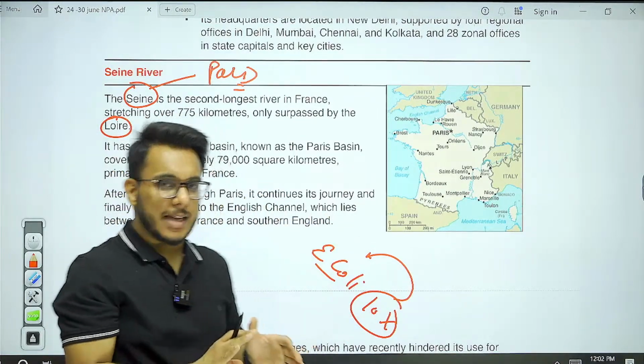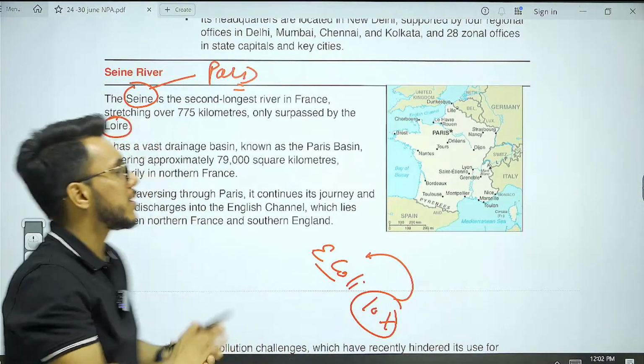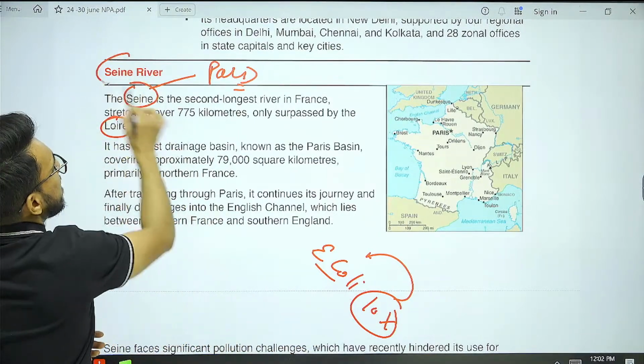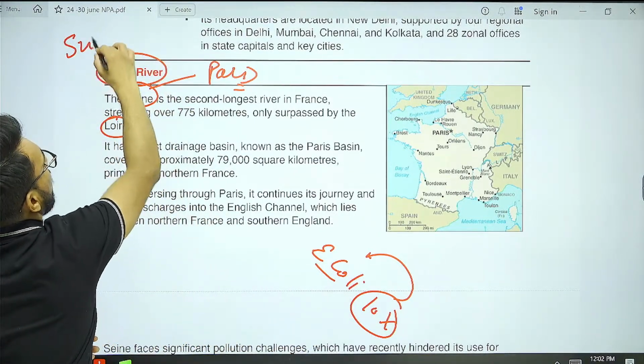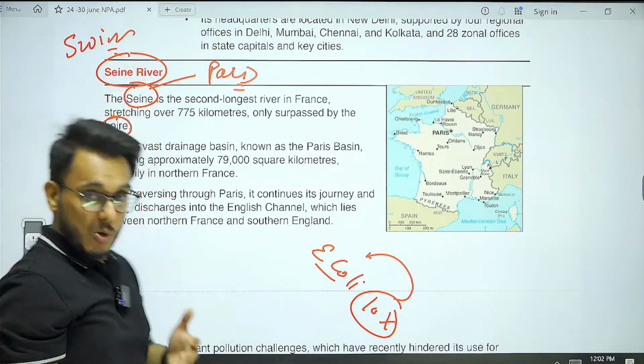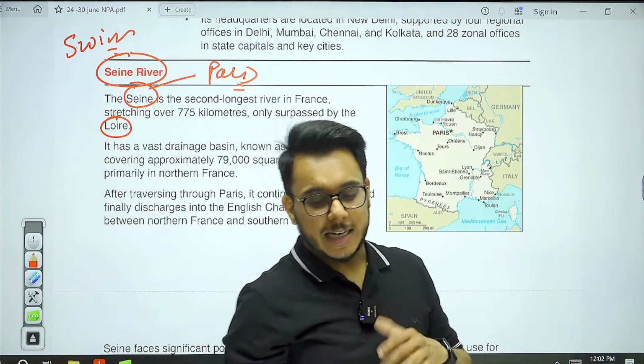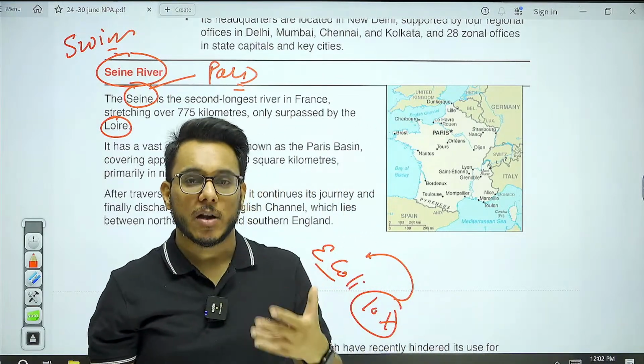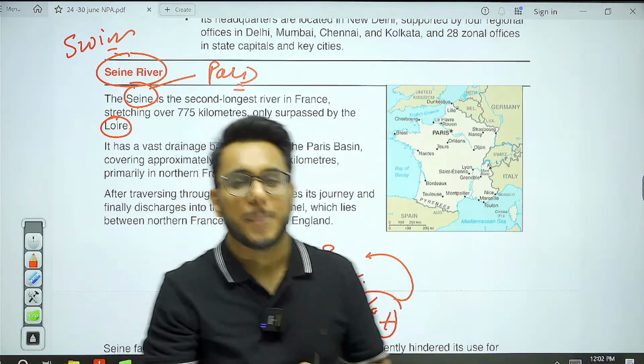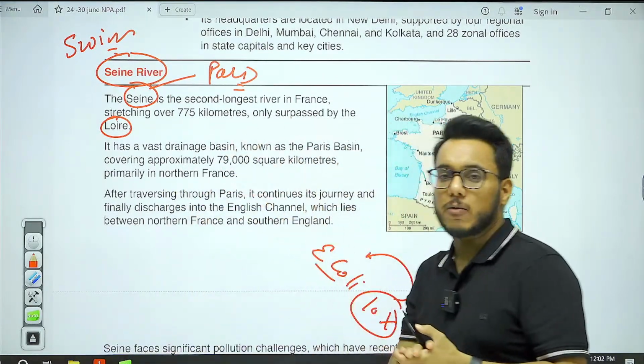Now Paris said that before the Olympic Games, they will make the water of the Seine River swimmable. A lot of money has been spent, but it doesn't seem that they will be able to make this river swimmable for the Olympic Games. Therefore the Seine River was in the news.